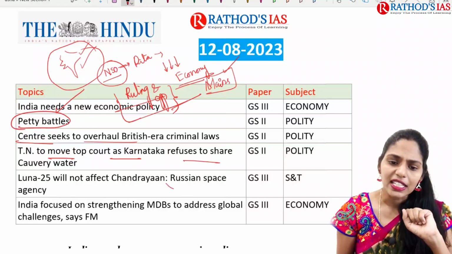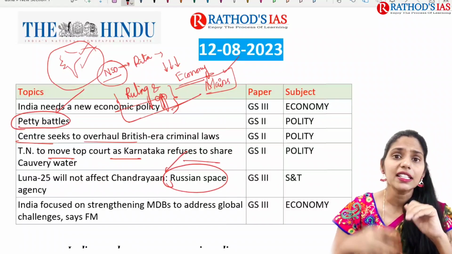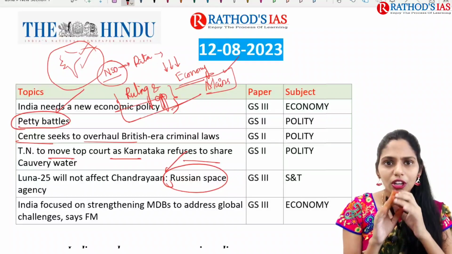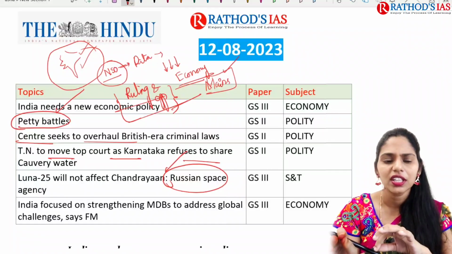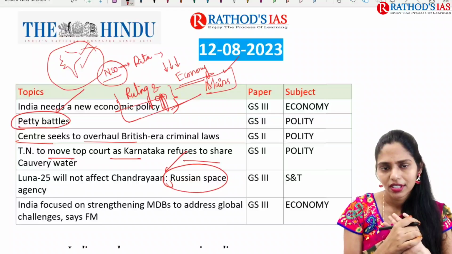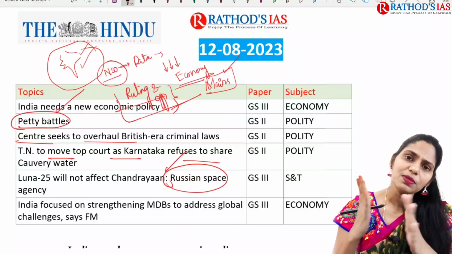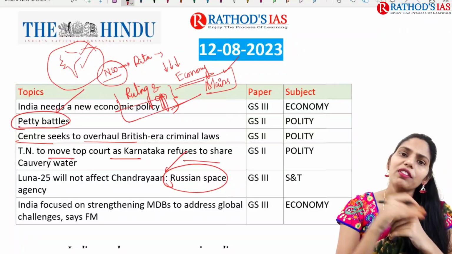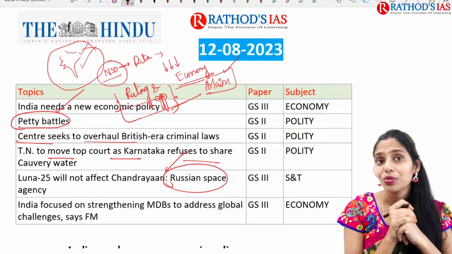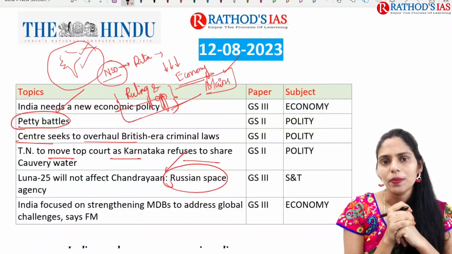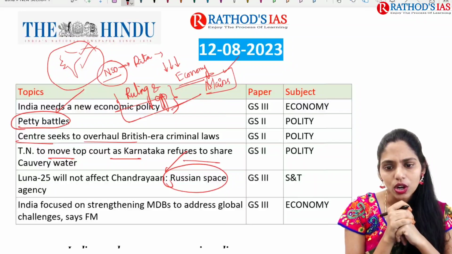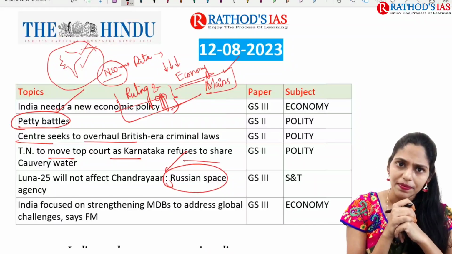In this context, the Russian Space Agency says that there is enough space, so there will be no collision between Chandrayaan 3 and Luna 25. And there are also some small differences between the Luna 25 and Chandrayaan 3 missions. So we have to know that. And this topic is important from your science and technology, which comes in GS paper 3.